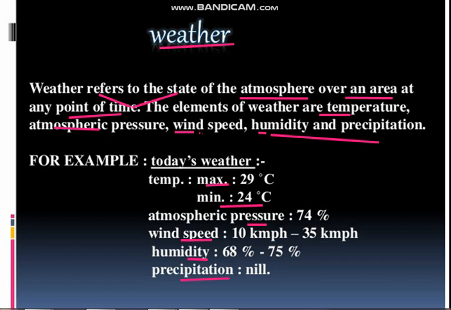Why is this happening? Because of the vastness of this country. Precipitation also varies. The world's wettest land is in India. The annual precipitation is over 400 centimeters in Meghalaya and less than 10 centimeters in Ladakh and western Rajasthan. Most parts of the country receive rainfall from June to September, but some parts like the Tamil Nadu coast get a large portion of their rain during October and November.